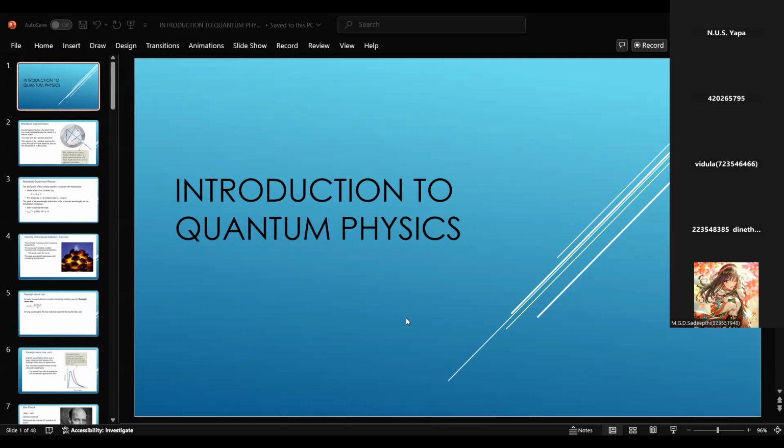Modern physics is based on special relativity, quantum physics and atomic physics. Atomic physics and quantum physics are included in unit 2. The first thing is we have to understand what wave particle duality is.